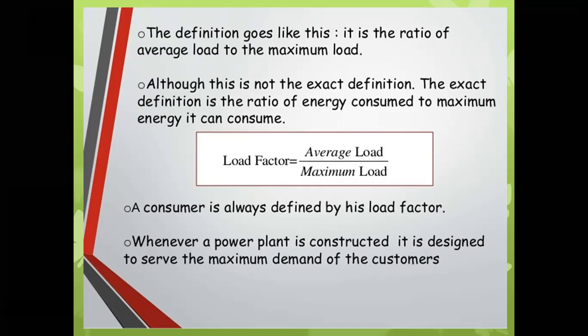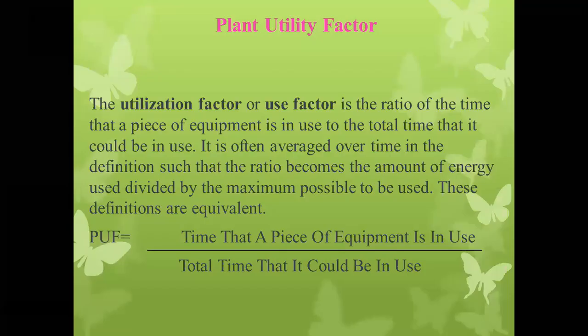Okay, whenever a power plant is constructed, it is designed to serve the maximum demand of the consumer. Remember this point. Then the plant utilization or utility factor. The plant utility factor or plant use factor is the ratio of the time that a piece of equipment is in use to the total time that it could be in use.